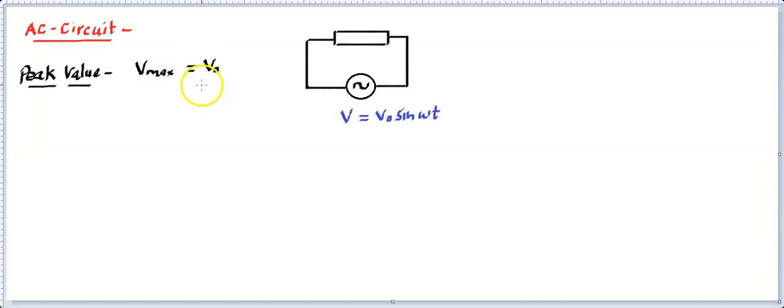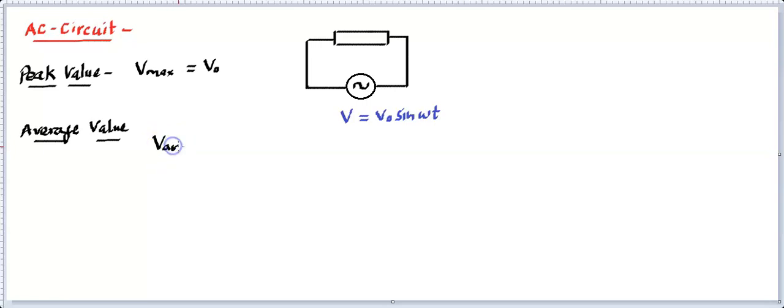Okay, and then the next quantity that we talk about is the average value. Since it is a function of time, we need to talk about how to calculate the average value. In terms of voltage, it's going to be V average.